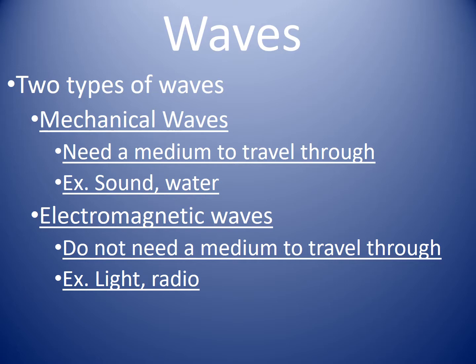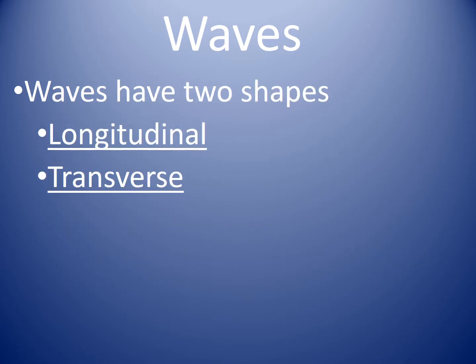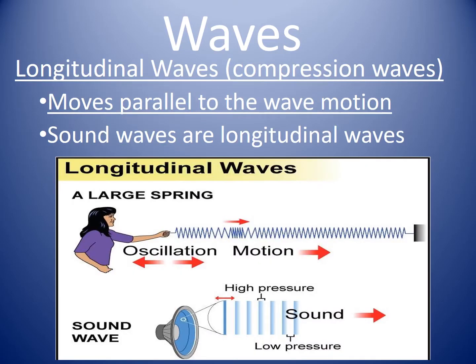There are two types of waves. We have mechanical waves, which need a medium to travel through, like sound and water, and electromagnetic waves, which don't need a medium to travel through, and as a result, they're faster, like light and radio. And we have two types of shapes for waves, either longitudinal or transverse. Longitudinal waves are also called compression waves, and they move parallel to wave motion.